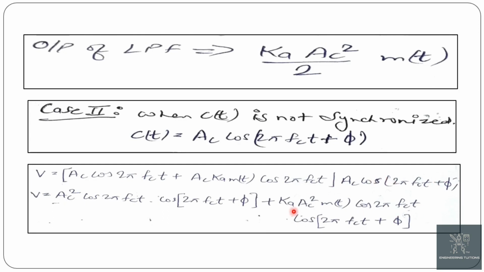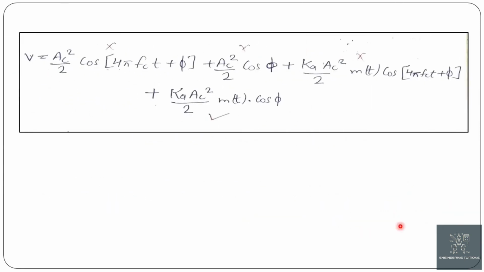On simplifying this, we get V is equal to Ac square cos 2 pi Fc t into cos (2 pi Fc t plus phi), which becomes the formula of twice cos A cos B, plus Ka Ac square m(t) cos 2 pi Fc t into cos (2 pi Fc t plus phi), which again becomes the formula of twice cos A cos B. On simplifying this, we get V is equal to Ac square by 2 cos (4 pi Fc t plus phi) plus Ac square by 2 cos phi plus Ka Ac square by 2 m(t) cos (4 pi Fc t plus phi) plus Ka Ac square by 2 into m(t) into cos phi.